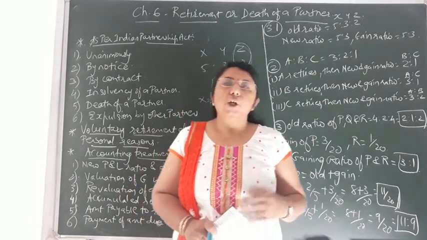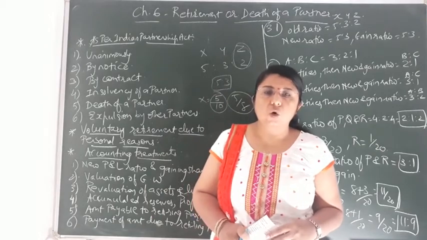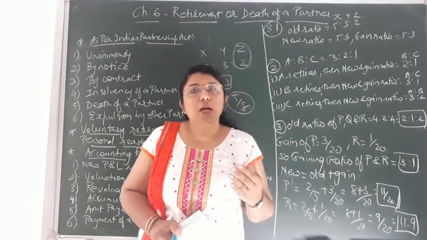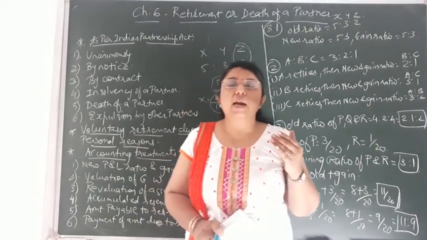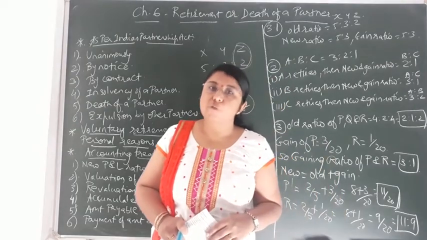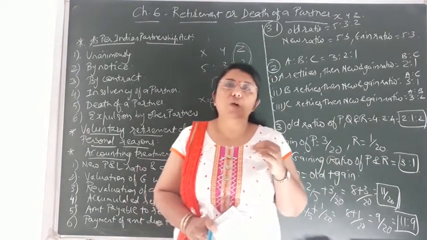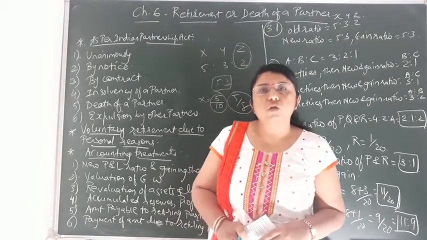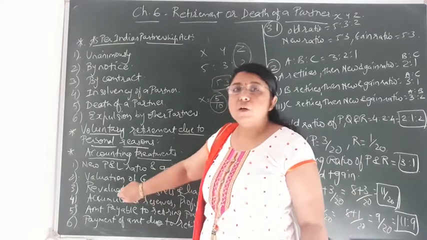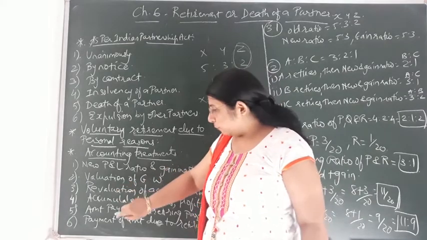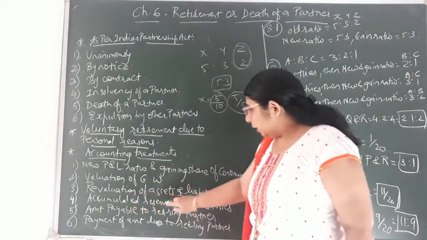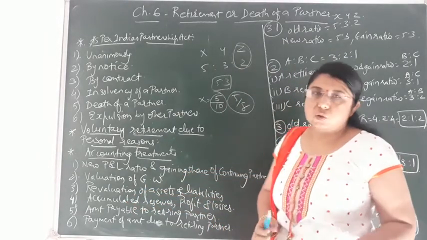In the same way, due to retirement or death of a partner also, the new values of assets and liabilities will occur, and due to that, the profit or loss will occur to the firm. To record that profit or loss, a revaluation account is to be prepared in case of retirement or death of a partner. So that is similar to what you have studied in chapter number 5. Now the fourth point, that is also similar to chapter number 5: accumulated reserves, profits and losses.